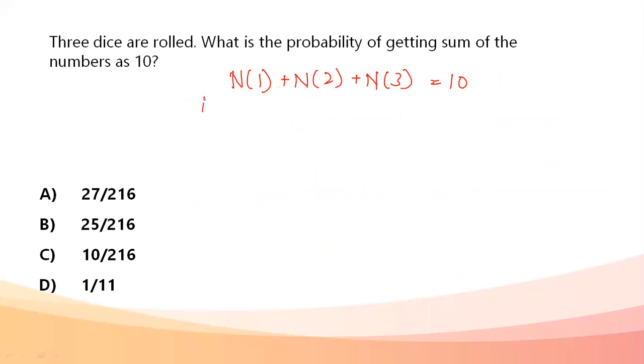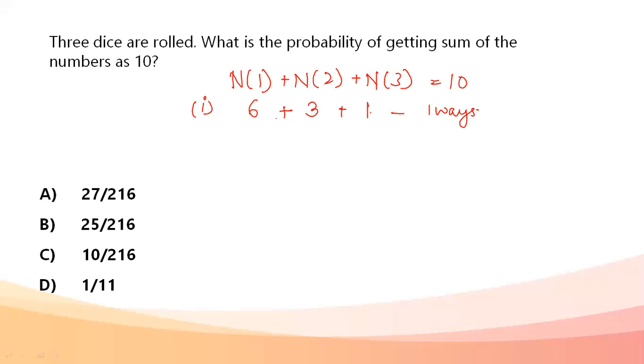So we are going to go case-wise. First, we're going to assume the biggest number that is possible on the first die, and accordingly we can set up the rest of the dice. The biggest number possible for any die is 6. If it is 6 on the first one, the next biggest number possible is 3, because 0 is not an option for a die. The next possible is 1. So if 6, 3 and 1, first I've assumed that 6 is on the first die, 3 is on the second, and 1 is on the third die. This is one way of doing the arrangement.